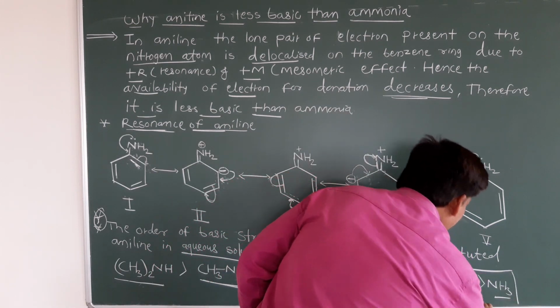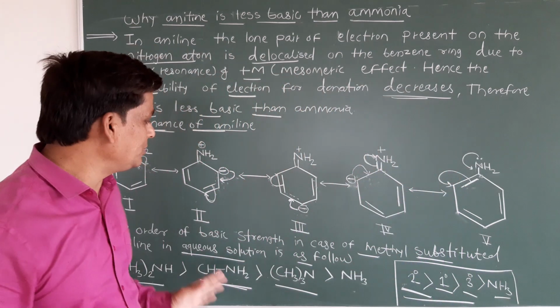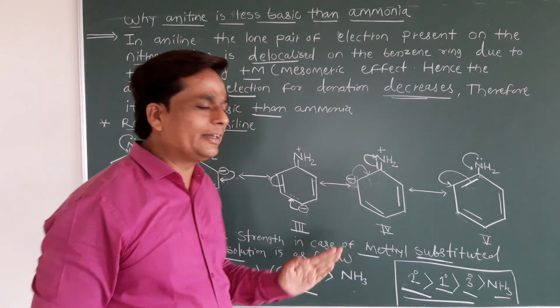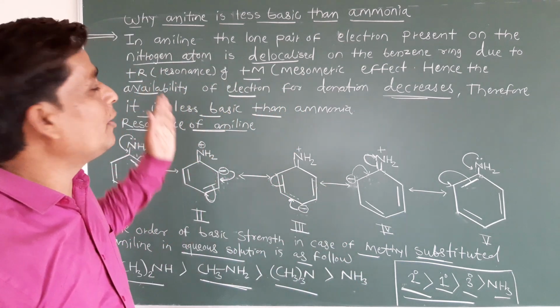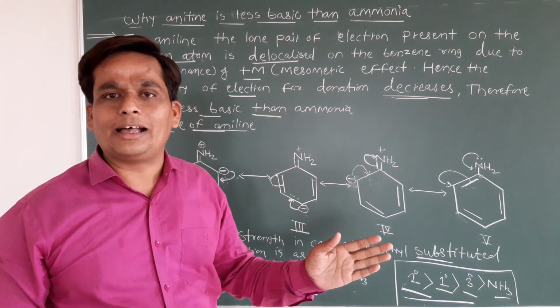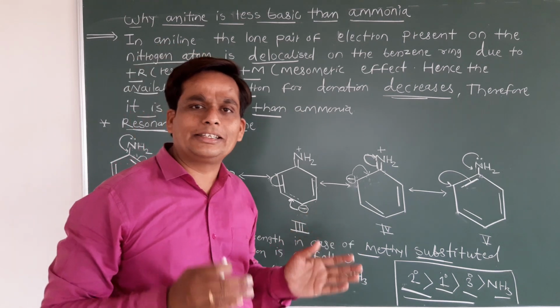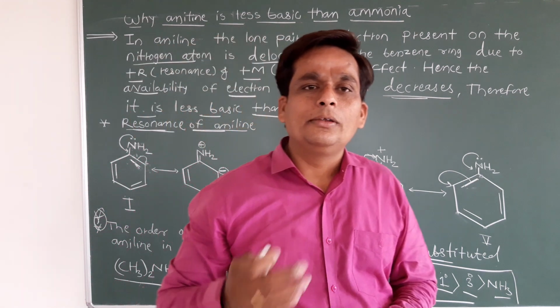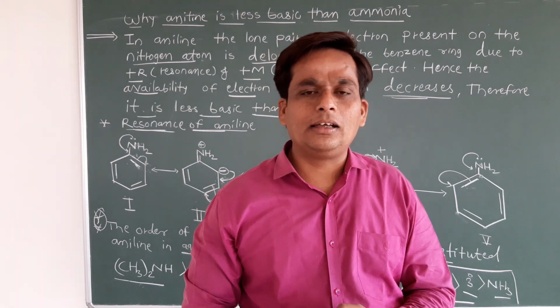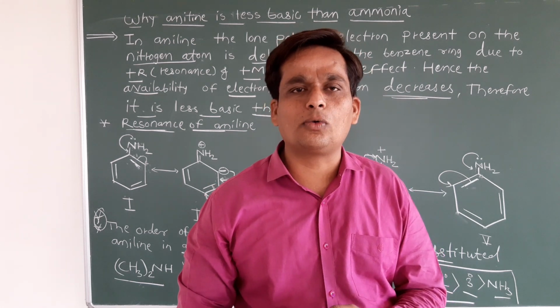In NEET exam they ask questions on the basis of this basic strength, and in JEE Mains. Now all of you are clear on this order, and I hope you understand why aniline is less basic than ammonia. In board exams also they ask questions on it. Next class we will discuss the other reactions of aniline. Thank you so much for watching this video.